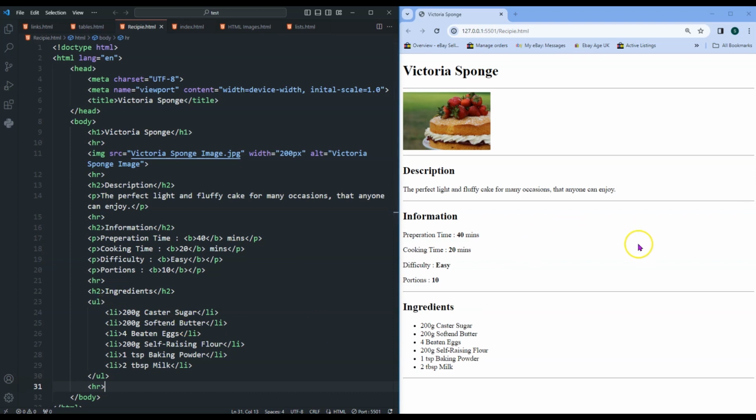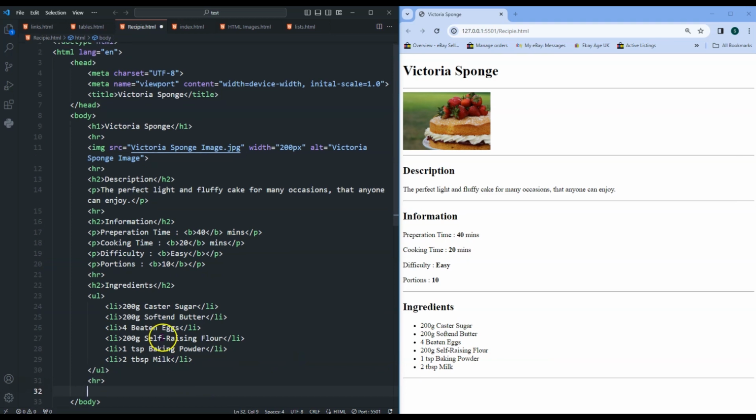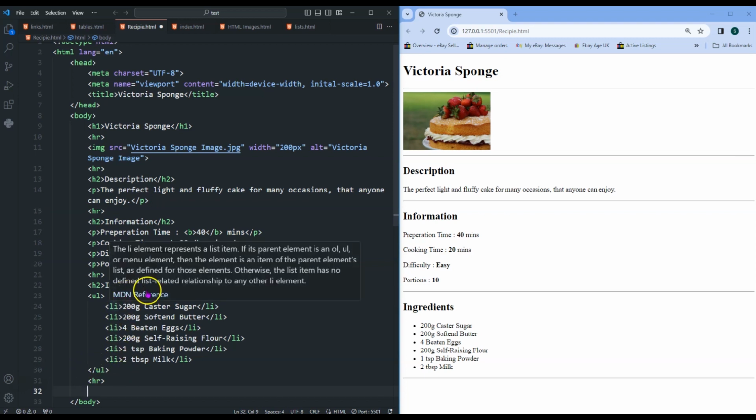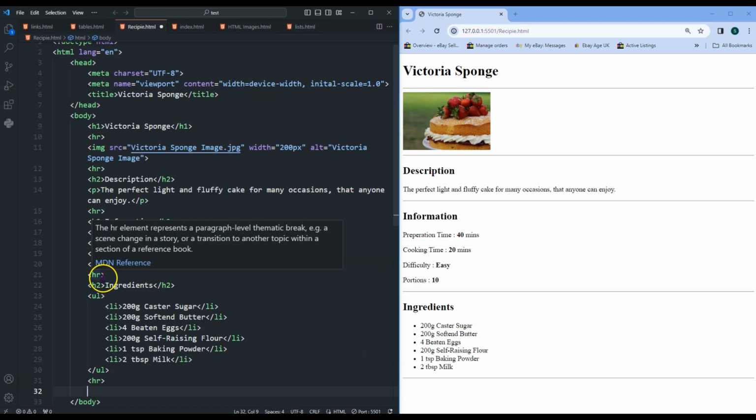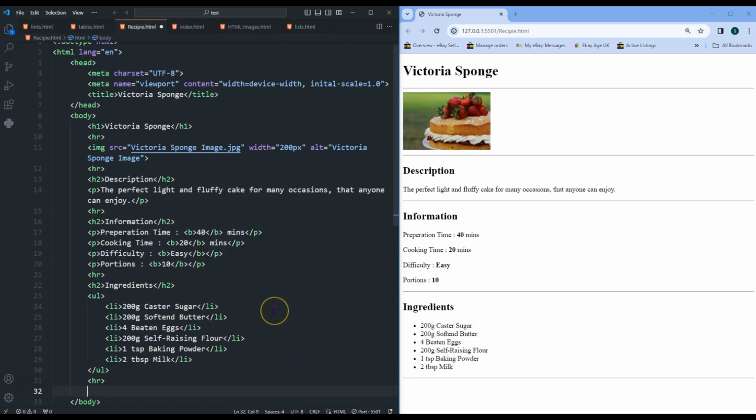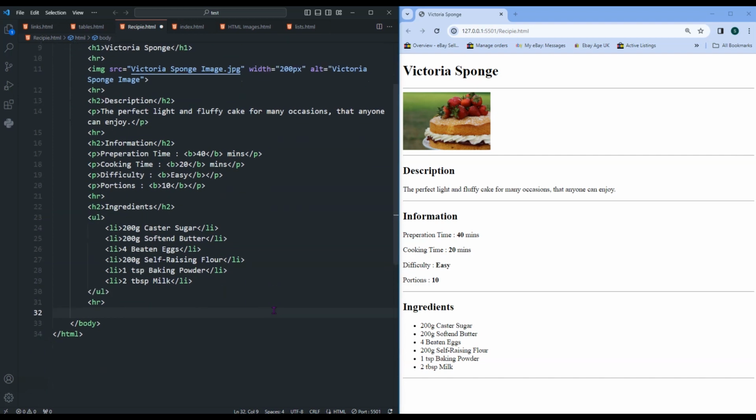So if I save that and then come over, we can see our ingredients have been displayed inside this list of bullets because it's an unordered list. By default it will give it this style. And that's looking quite nice so far. I was just checking, make sure we've got our indenting going on. So that is the ingredients section.